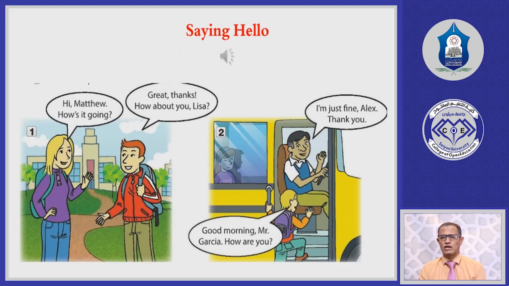Now number one, we have the conversation: Hi Matthew. Hi here is an expression, a word which is used to greet someone you meet. Hi Matthew, how's it going? How's it going is like, for example, how are you? So hi here is one of those expressions to say hello to someone. Now look at the reply here: Great, thanks. How about you, Lisa? So we have to know about those expressions and words that can be used to say hello to someone.